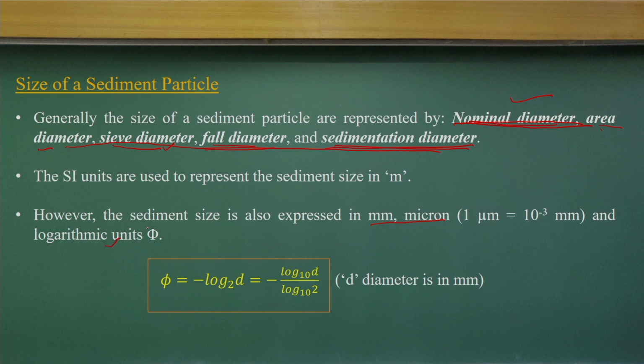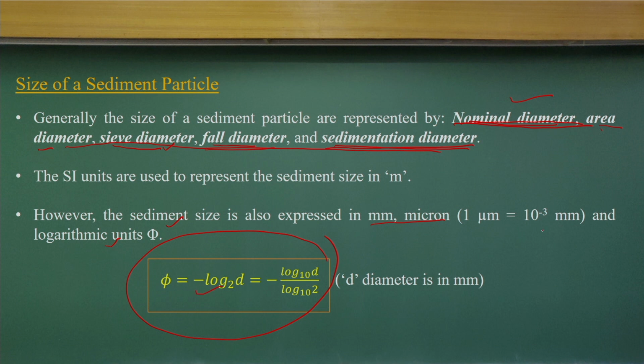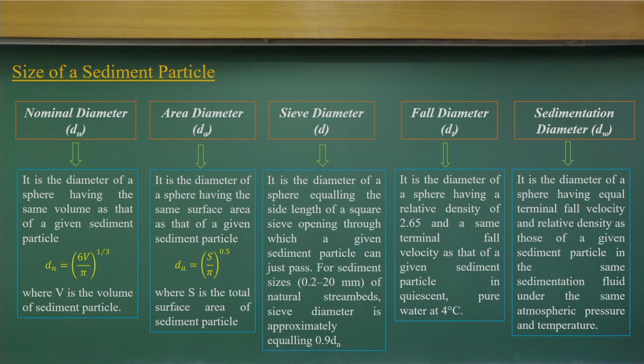but also a logarithmic unit of phi, which is given here. We can define it in terms of the phi scale, because you can have very fine particles, coarser particles, or medium particles. To define the range, we adopt the logarithmic unit phi to define the sediment particles, which is the international standard. Now let me talk about these five different diameters we use to define a sediment particle size. One is the nominal diameter, which is very simple.